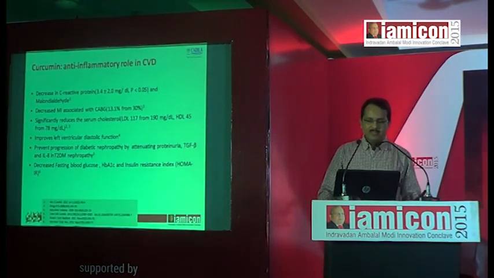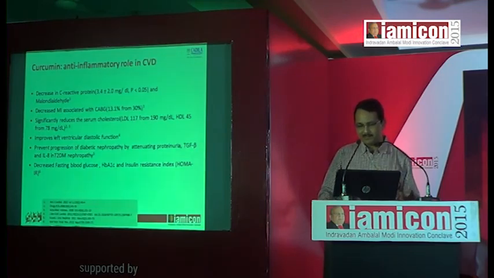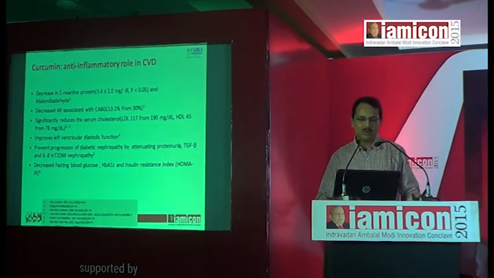Curcumin decreases the C-reactive protein and it decreases MI associated with CABG. It significantly reduces the serum cholesterol level and improves the left ventricular diastolic function. It prevents progression of diabetic nephropathy. It decreases fasting blood glucose by acting on insulin resistance. It has many other effects, like it has anti-tumor effects.